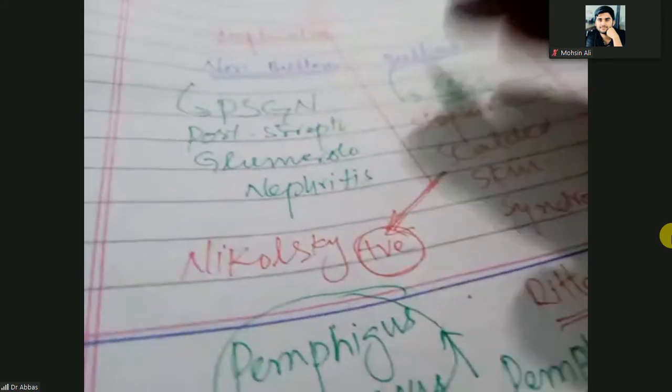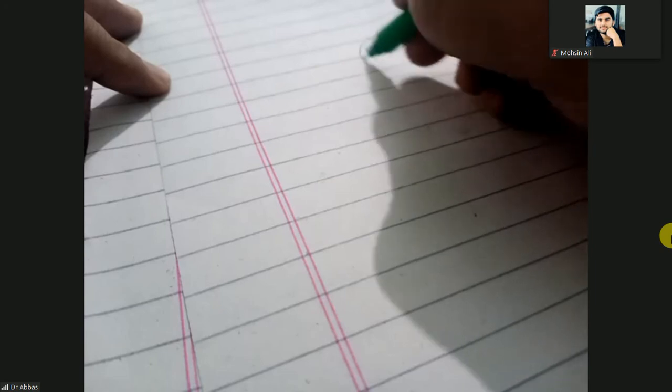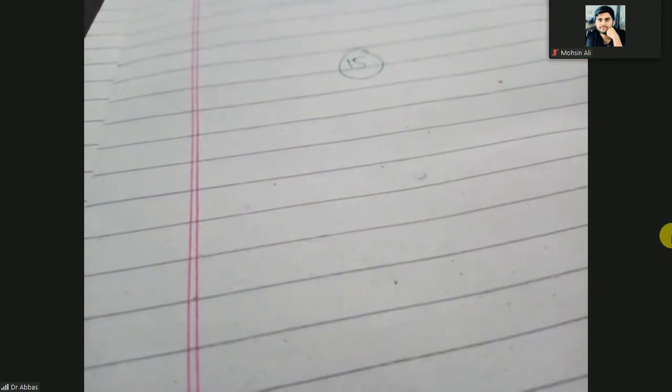We have studied this disease, its complications and everything. So let's move on to the other bacterial infections, and the next bacterial infection is ecthyma.